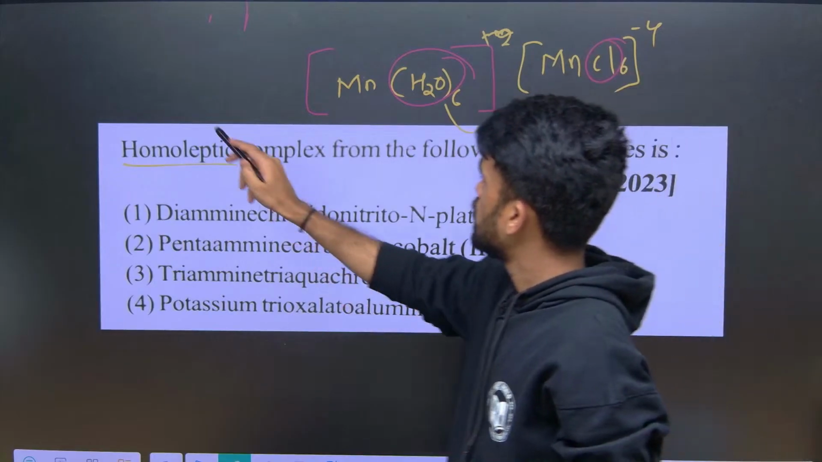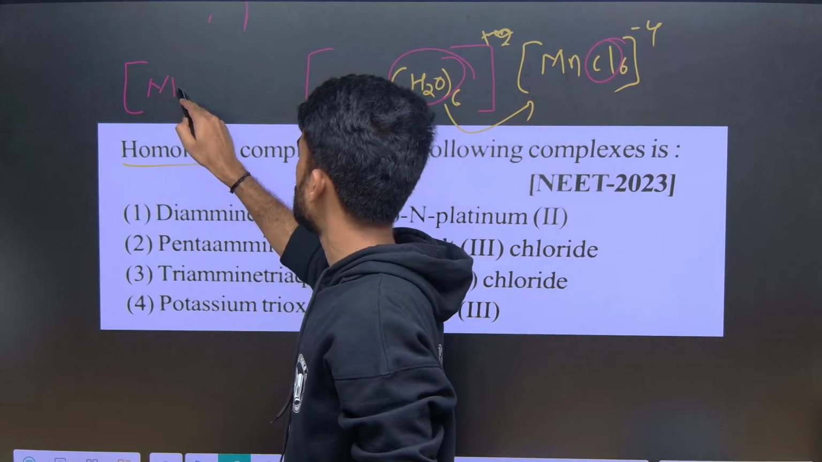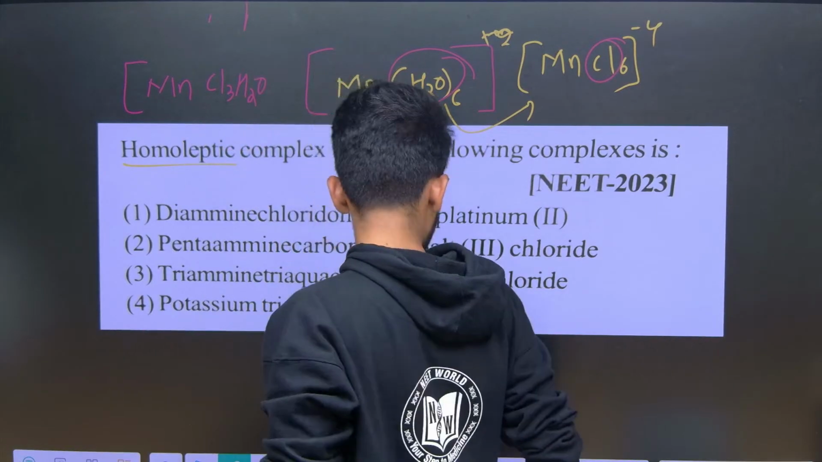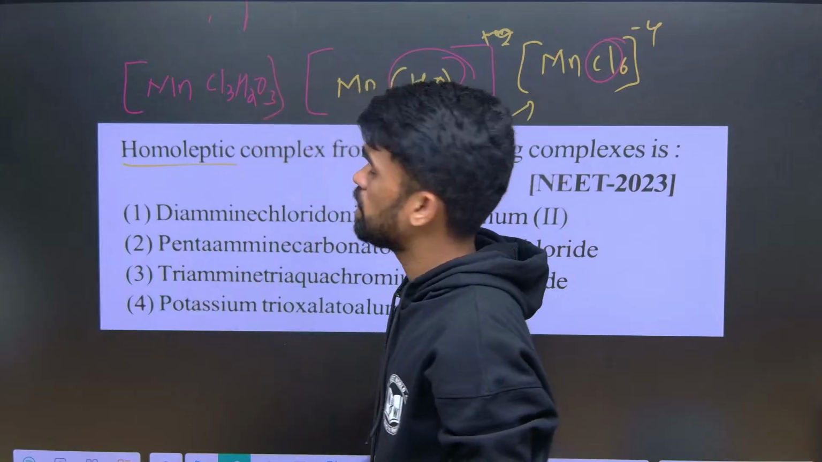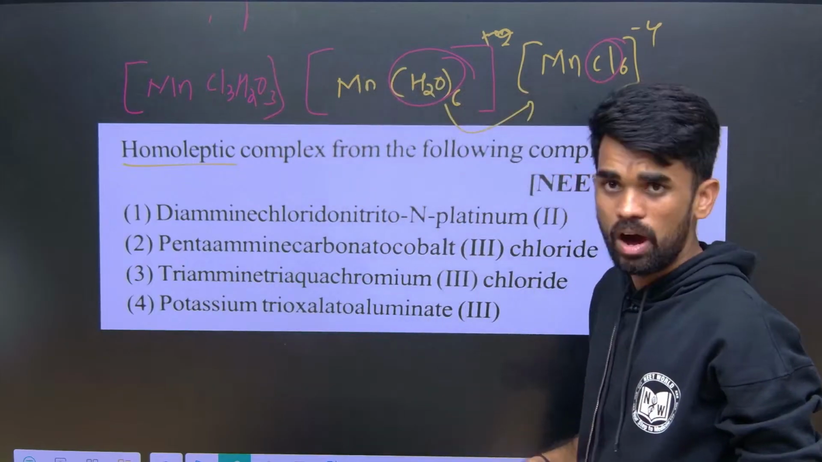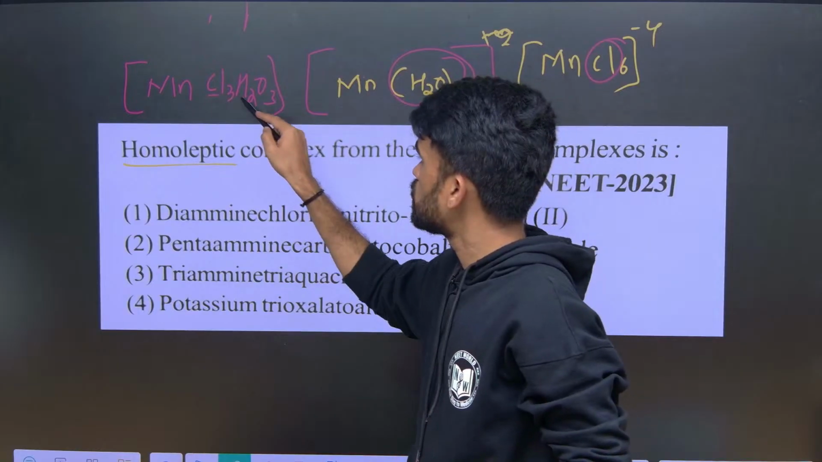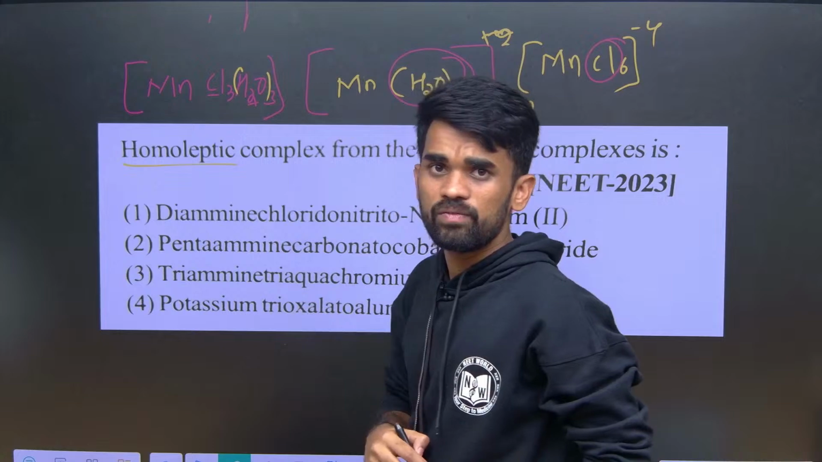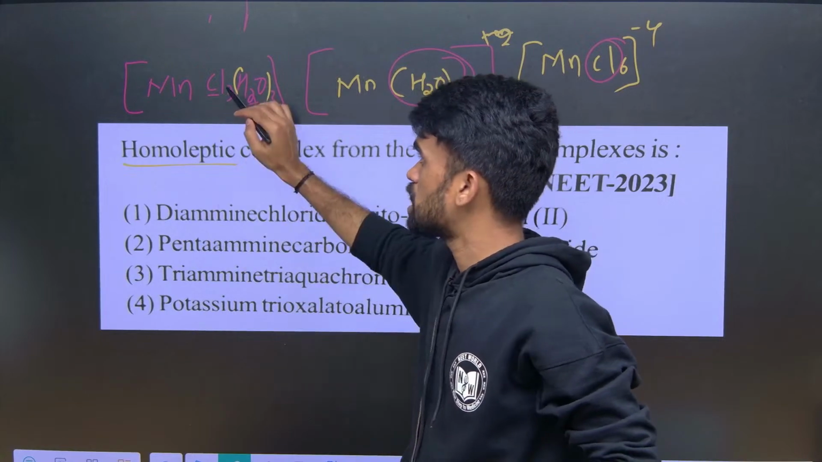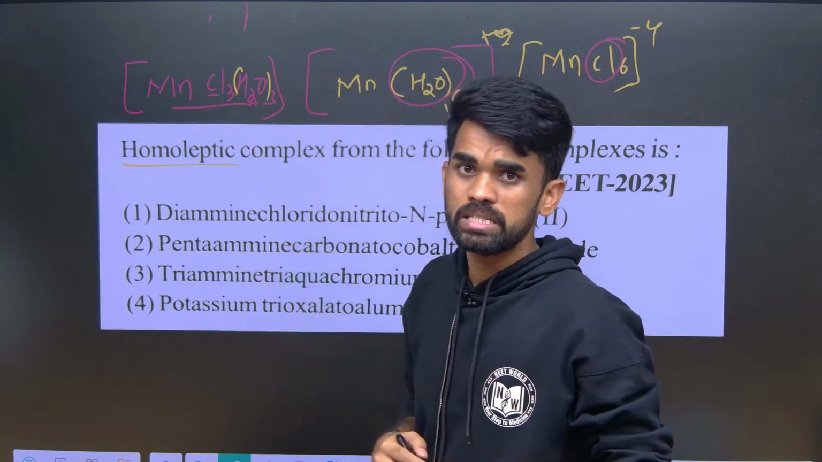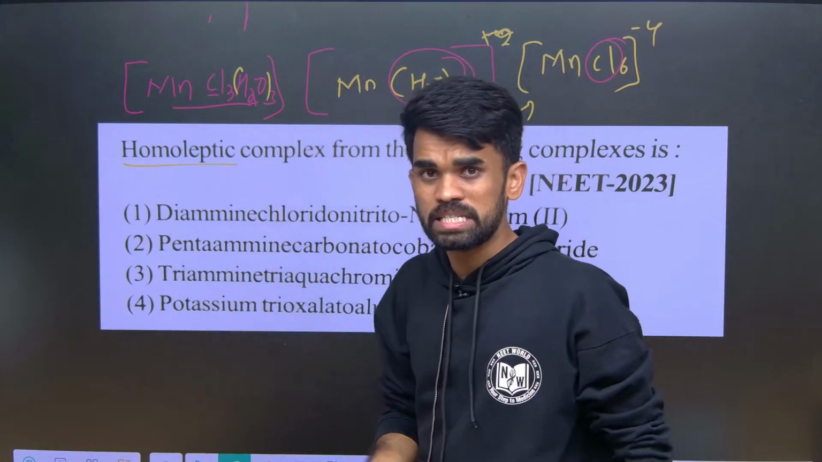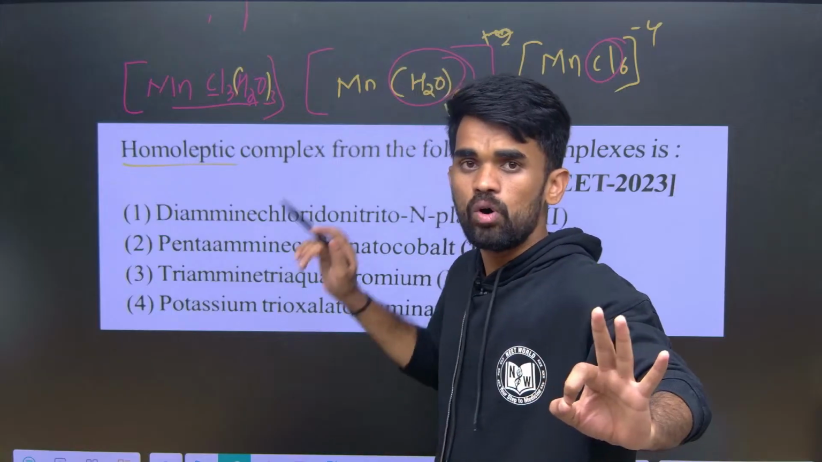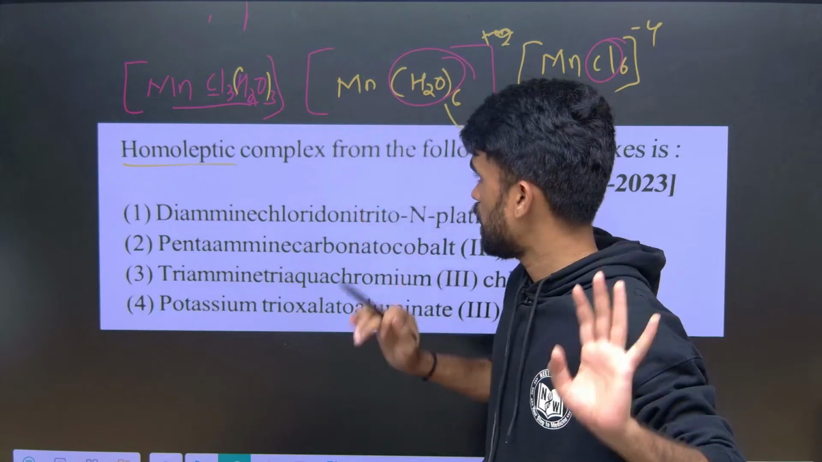Now if I make something like [MnCl3(H2O)3], with 2 different ligands, H2O 3 times, then this can be considered heteroleptic. It means more than one type of ligand is present inside the coordination sphere. If all of them are the same, it is homoleptic. I hope it is clear.